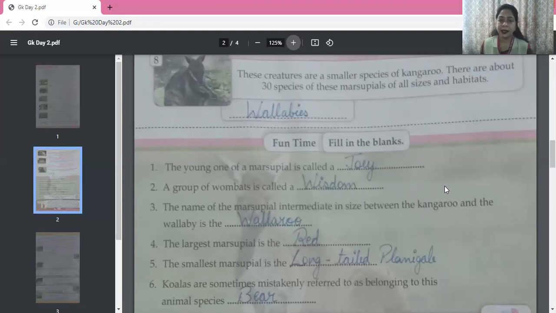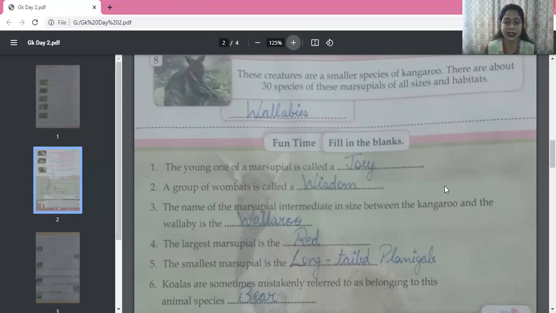Okay, I think it can be named red kangaroo. So you can write there red kangaroo also. The largest marsupial is the red kangaroo. You can write there: the smallest marsupial is the long-tailed planigale, Planigale.